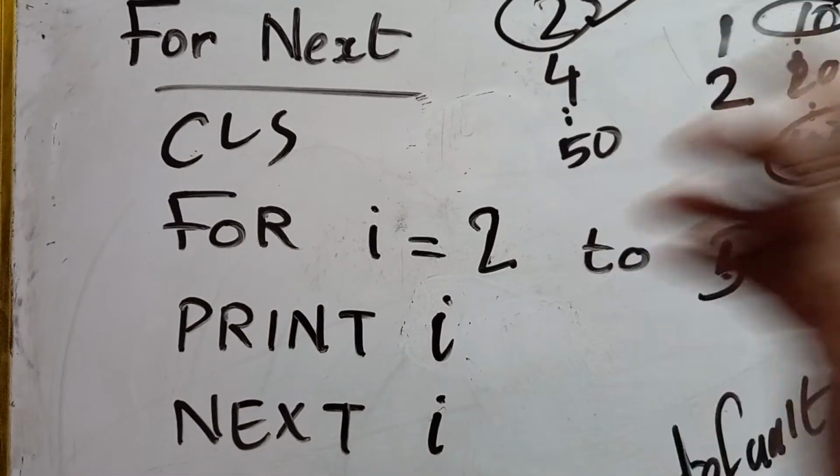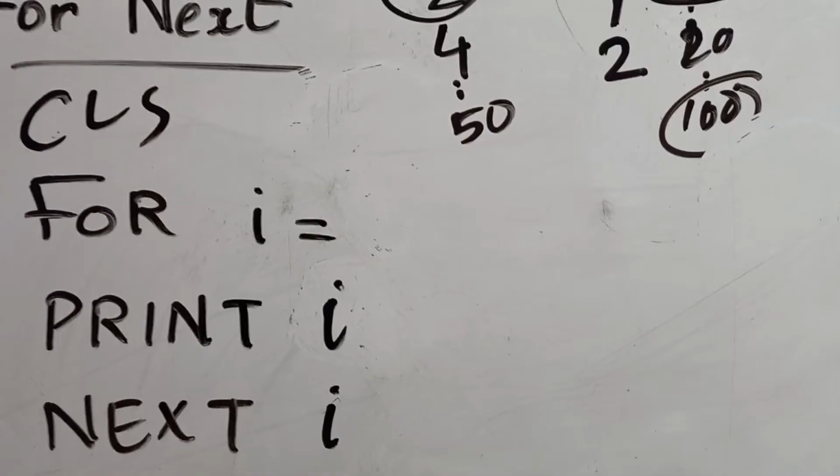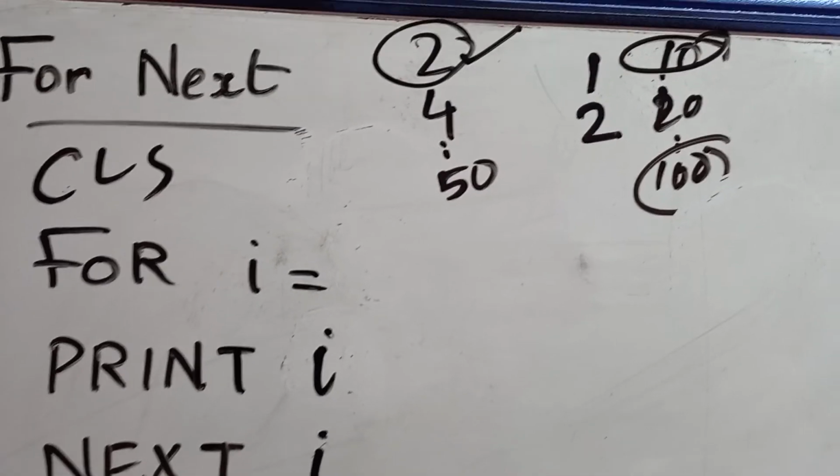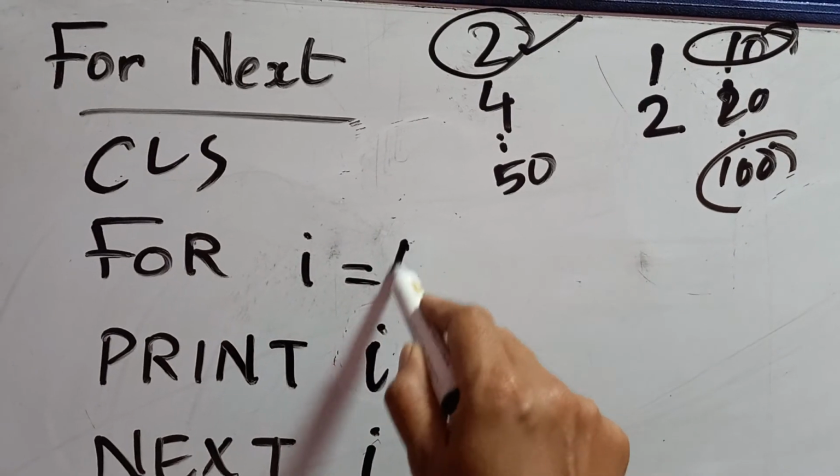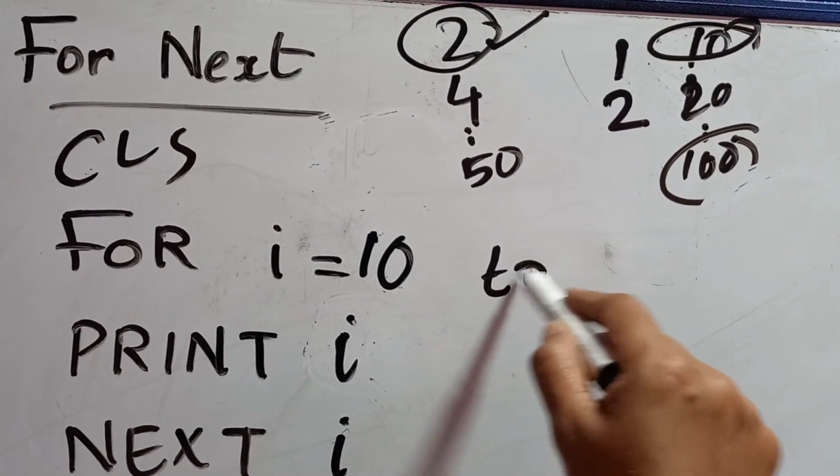So here the starting number should be, let me repeat this first. Okay, wait. See children, listen carefully. My starting number should be 10 and the ending number should be 100, right? So starting I am giving here as 10 to 100.